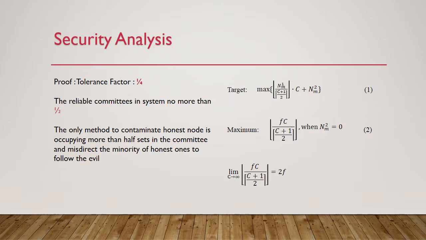During the next period, this committee must elect a leader, and the target synchronizes the blocks in the last period, and the current one reaches the peak when NM2 is 0.